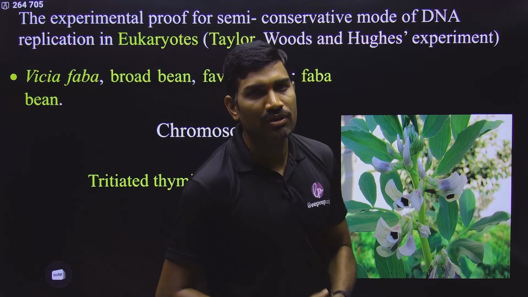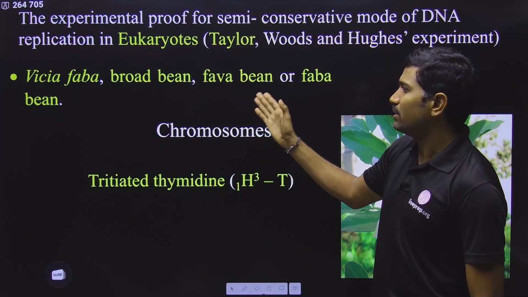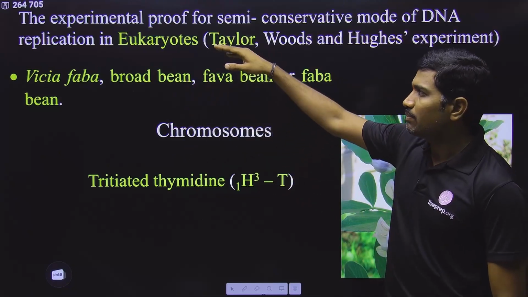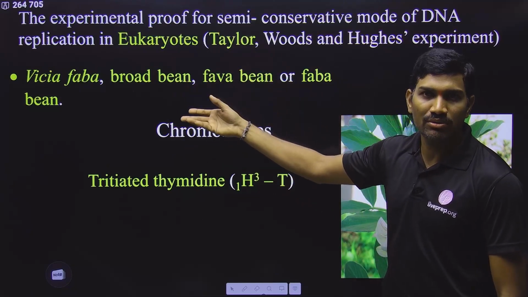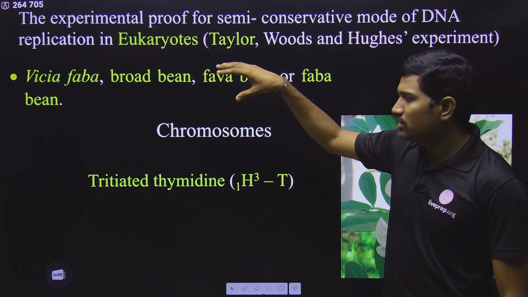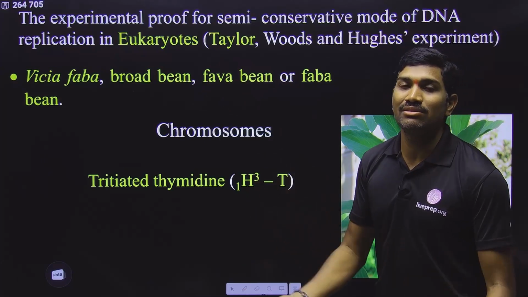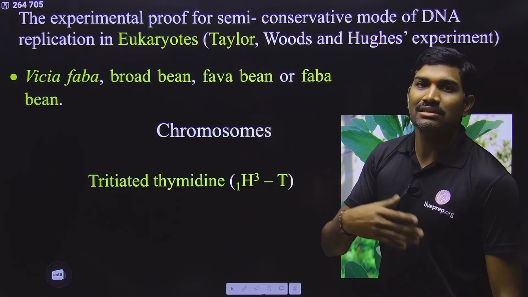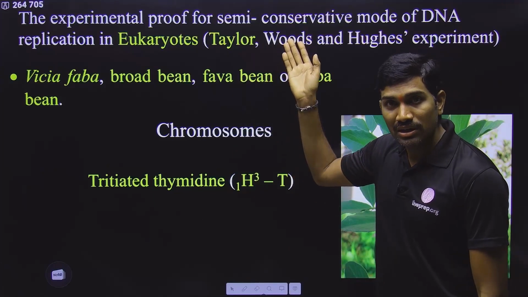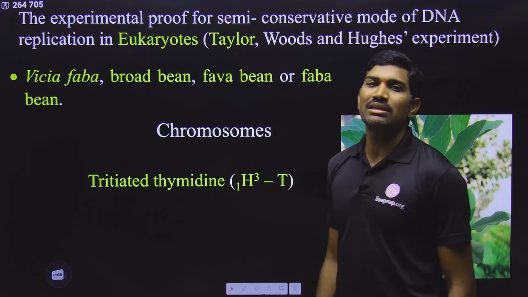These scientists performed the experiment on Vicia faba. It is also called broad bean or faba bean. It is a plant. So in this plant they performed this. Since it is a plant, it is a eukaryote. So in the eukaryote, chromosomes are present. So who first proved that DNA replication occurs semi-conservatively in eukaryotes? It is Taylor and co-workers, in the chromosomes. This is what the information is.